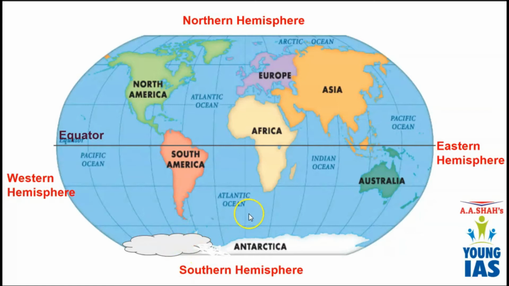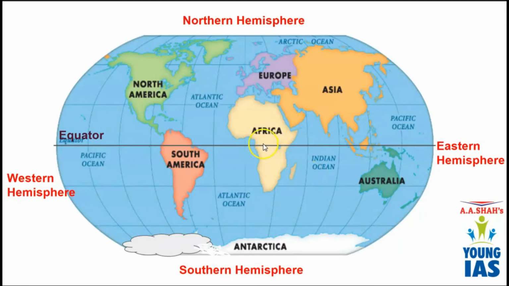And on planet Earth we have 7 large continents. Which are those? First one is Asia. Asia is the largest continent among all the 7 continents. Asia is very large in size. It is the largest continent on earth. And the second largest continent is Africa. Africa is the second largest continent after Asia in size.